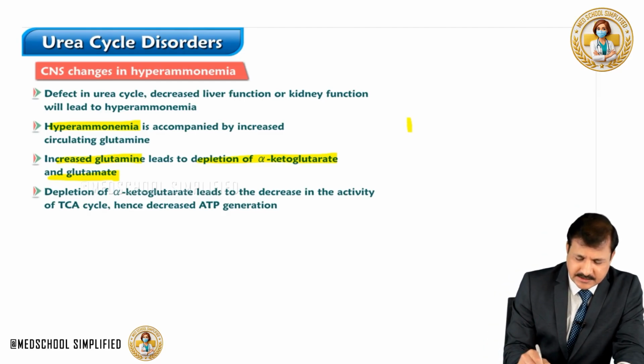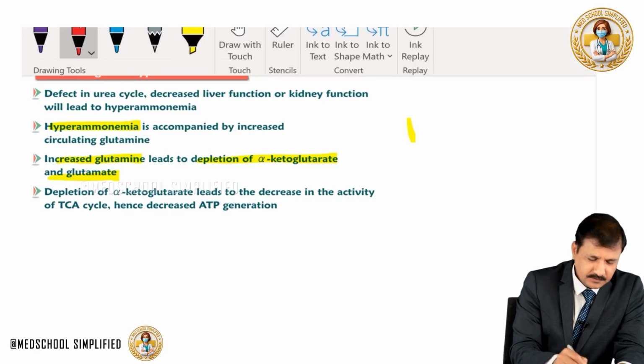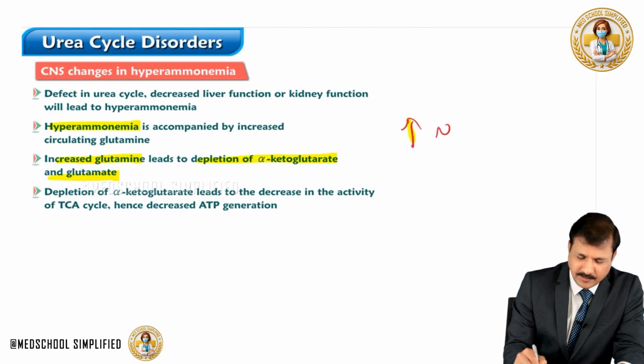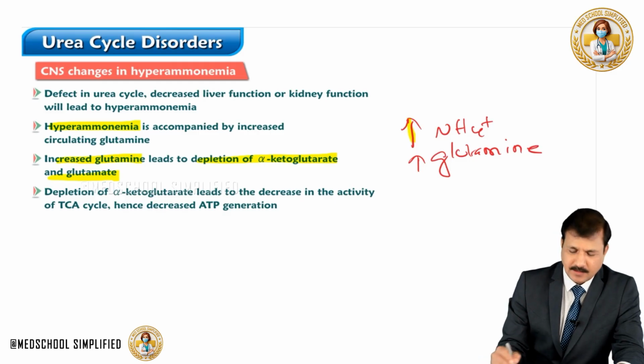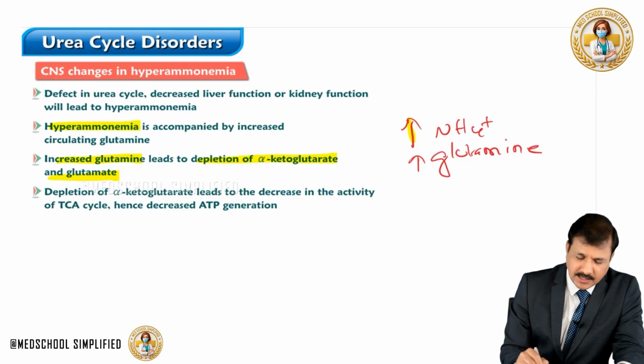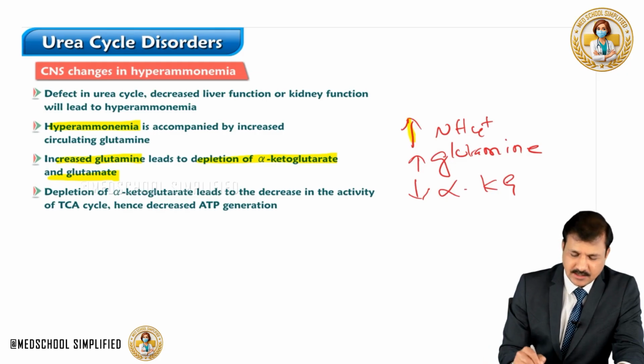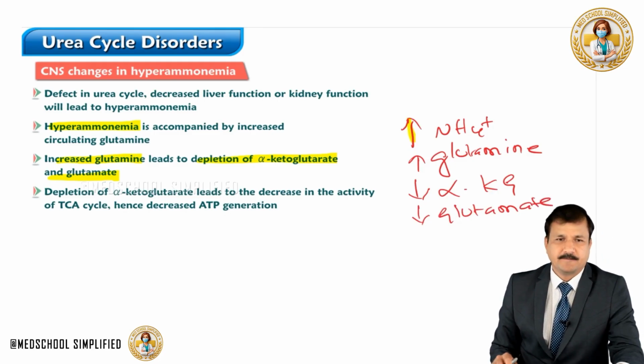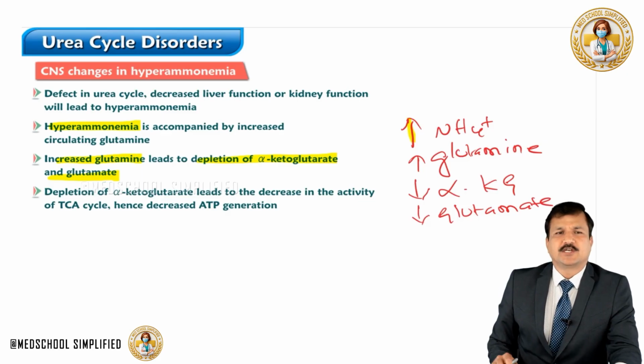So what happens here is, in the neuron, there is an increase in ammonium ion and an increase in glutamine. Always these two are associated. Whenever there is an increase in ammonium ion, there will be an increase in glutamine in the blood. That means there will be a decrease in alpha-ketoglutarate in the cell, and also a decrease in glutamate because glutamate is the one that will be converted to glutamine. So there will be changes in the central nervous system because of all this.